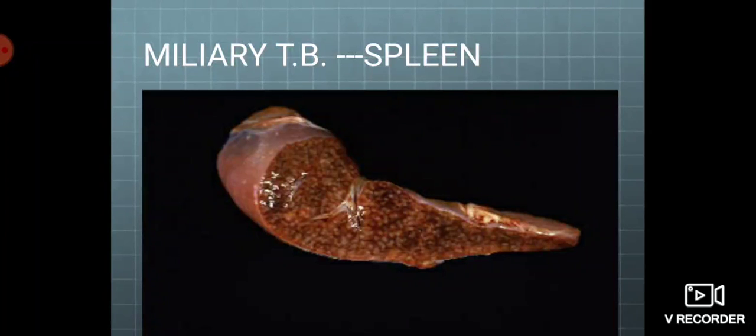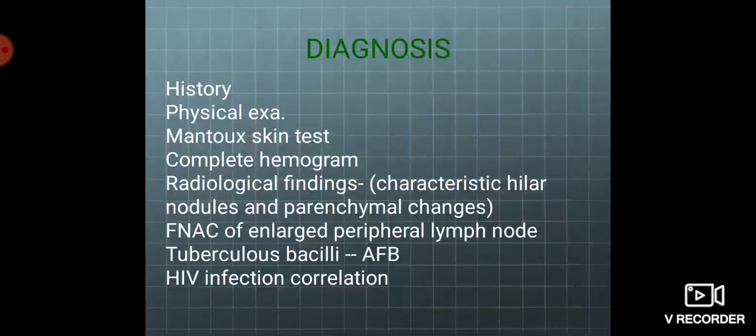How will you diagnose a case of tuberculosis? One is the history: an old person, poor patient, chronic debilitated person with a history of weight loss and evening rise of temperature. All these symptoms are due to the secretion of various cytokines like TNF alpha in tuberculosis.